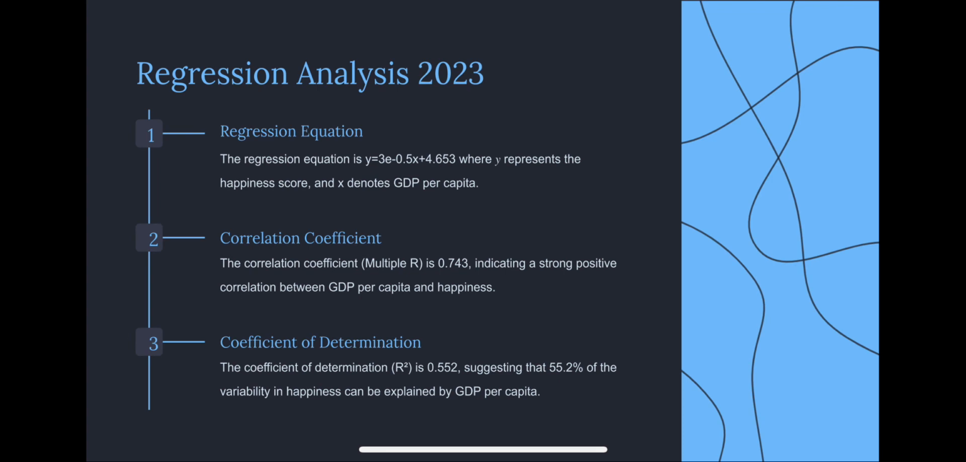The coefficient of correlation is 0.743, indicating a strong positive correlation between GDP per capita and happiness, and the coefficient of determination is 0.552, suggesting that 55% of the variability in happiness can be explained by GDP per capita. And the standard error of the estimate for 2023 is